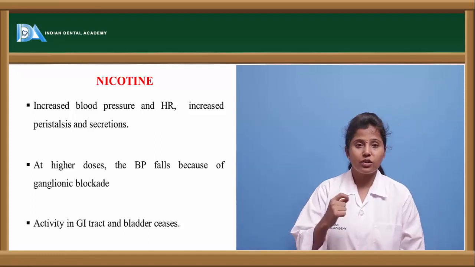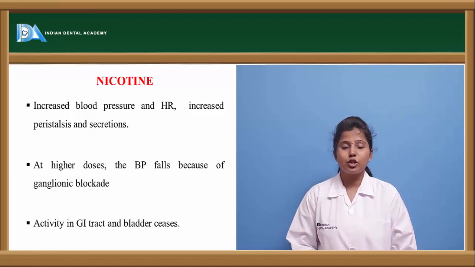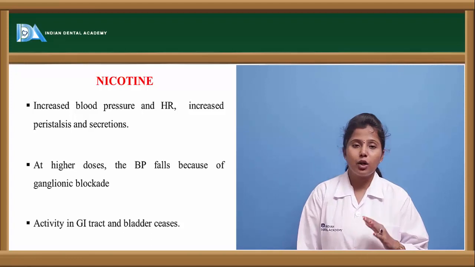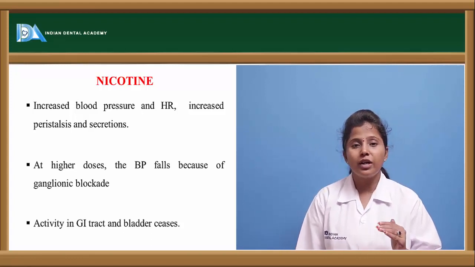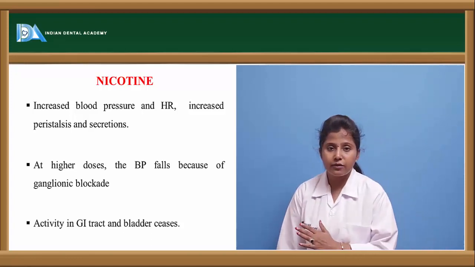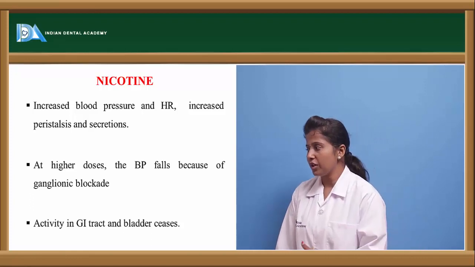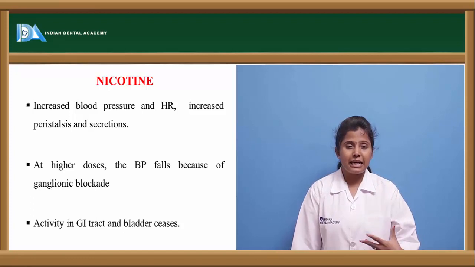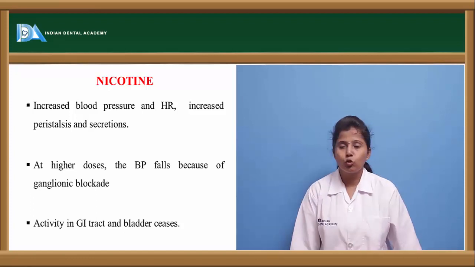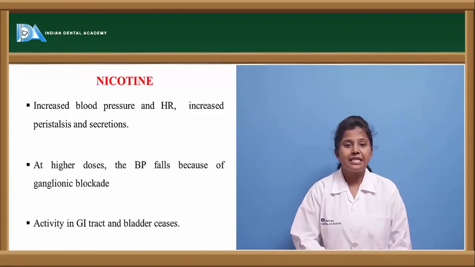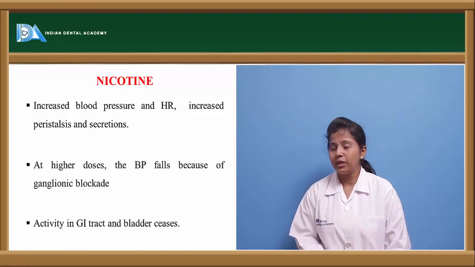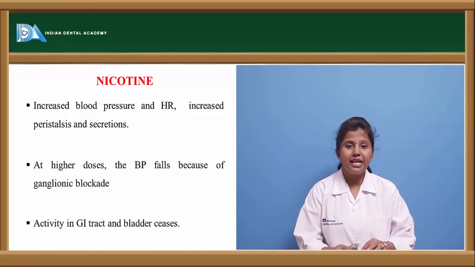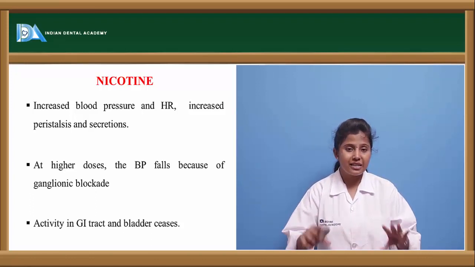At higher doses, if the dose exceeds its normal, it causes decreased blood pressure because of ganglionic blockade. If the ganglionic blockade takes place for a longer period of time, then there occurs decreased blood pressure. Excessive ganglionic blockade may also lead to decreased secretion and decreased activity of the GI tract, so the effect on the GI tract is reduced.